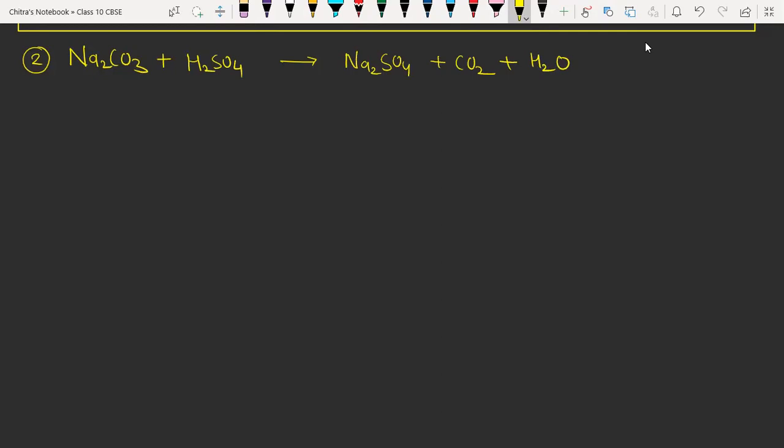So this is the way we apply the same process for the formation of sodium sulfate salt. Okay, so again we have to write the description for the reaction. You have to write the names: here sodium carbonate, here sulfuric acid, here sodium sulfate, carbon dioxide and water.